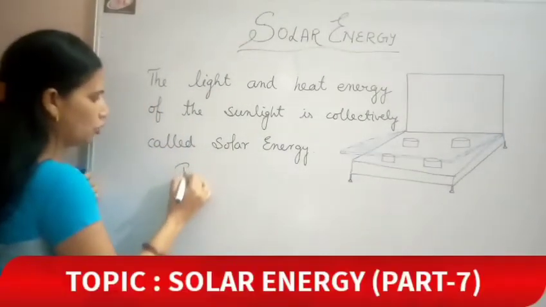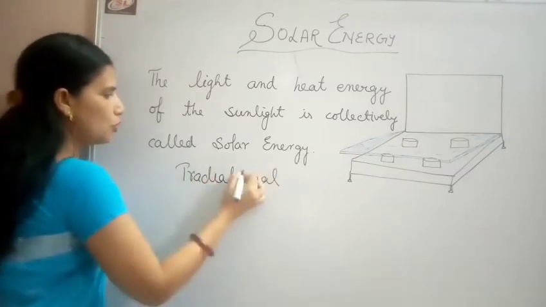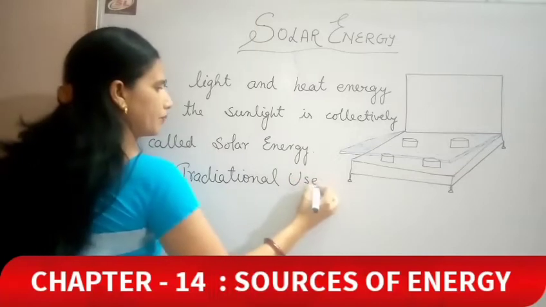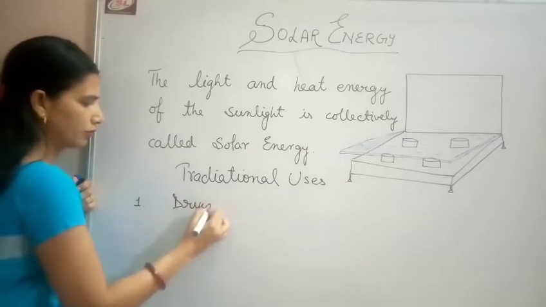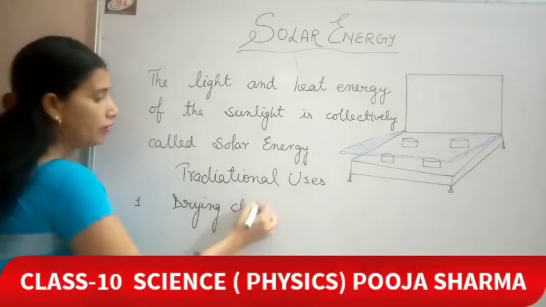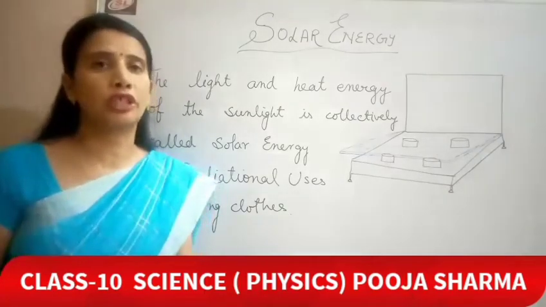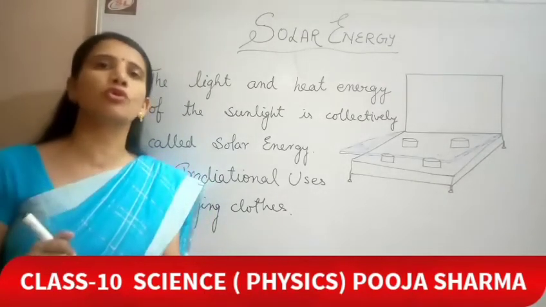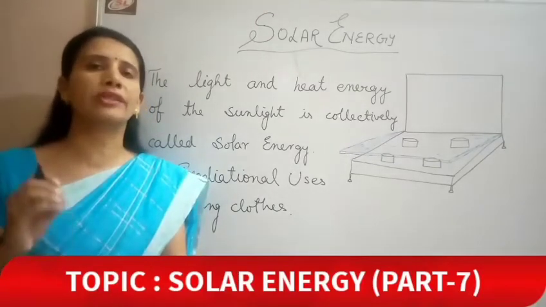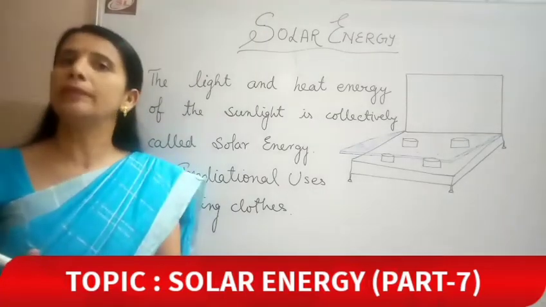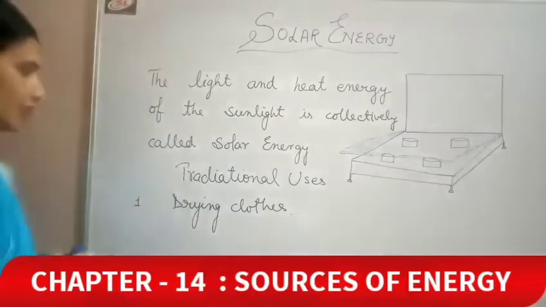What are the traditional uses of sunlight? It can be in the form of drying clothes, which we are using till today also. Even if we are using a washing machine with a dryer, mummy used to keep the clothes in the sunlight also, because sunlight kills almost 99.9% of the microbes or the bacteria. So it is very good to keep the clothes in the sun.